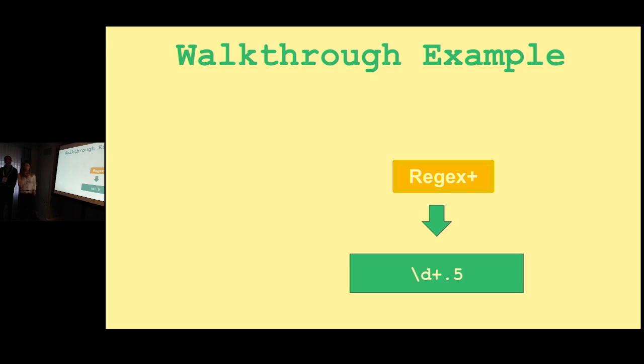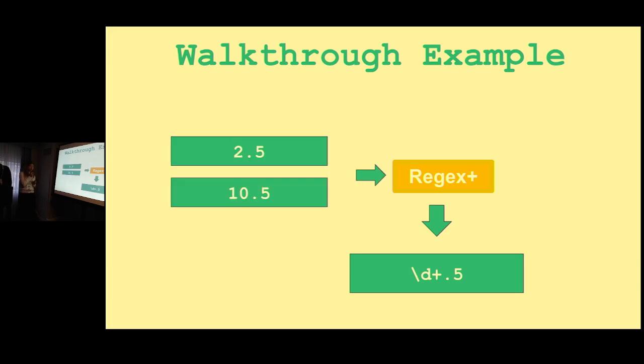And so let's say you're trying to synthesize a regular expression of digit plus followed by 0.5. So kind of some rounding of digits. And so you could think that two examples that could describe this regular expression are 2.5 and 10.5. So that brings us to our first problem. How do we represent all of the possible regular expressions that would describe these two input examples?